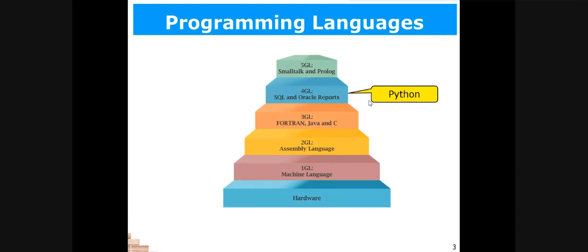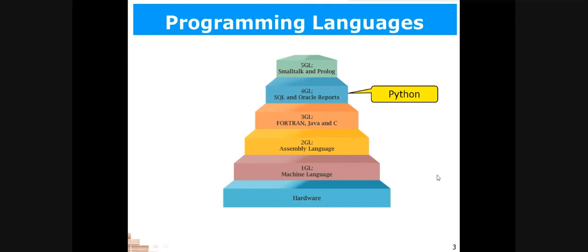So this is all about the generations of languages. Currently we are at fourth and fifth generation. We are using fourth and fifth generation languages these days. Somewhere, somehow, we are using third generation languages also, Java, C, C++. These are also not obsolete exactly, but obviously the trend is of Python these days.